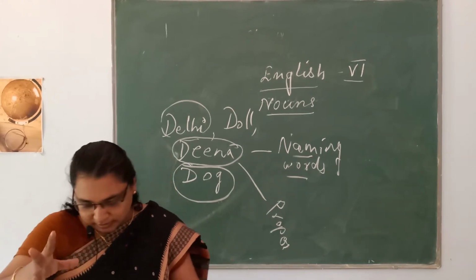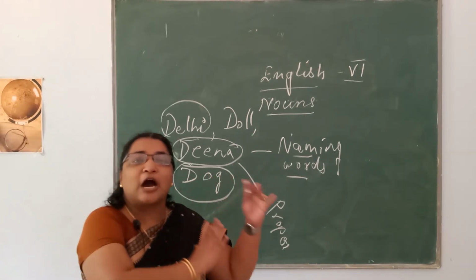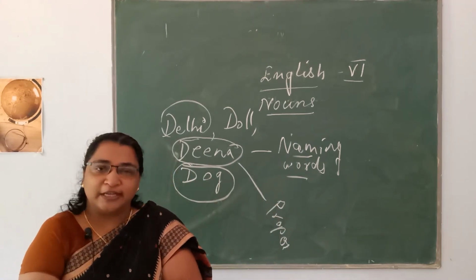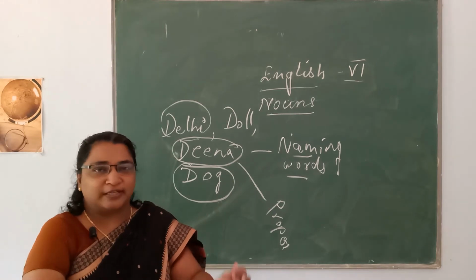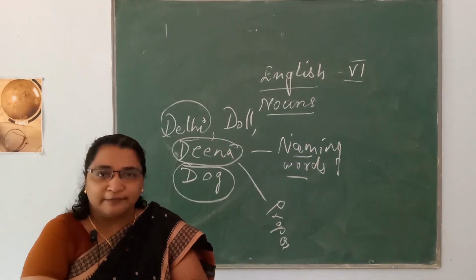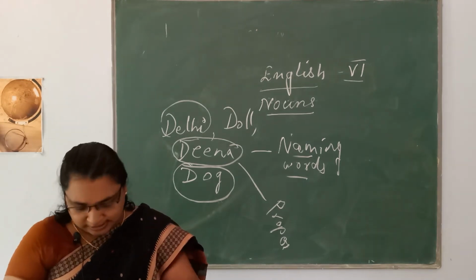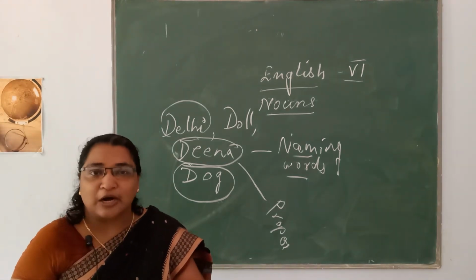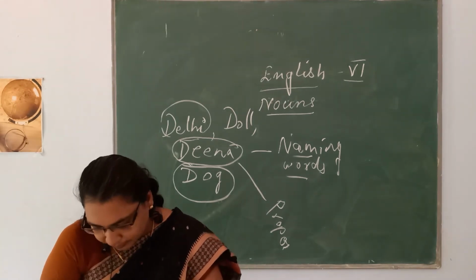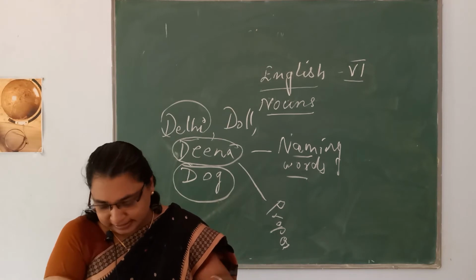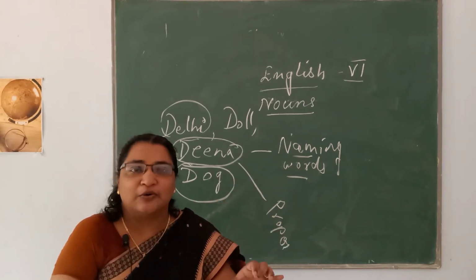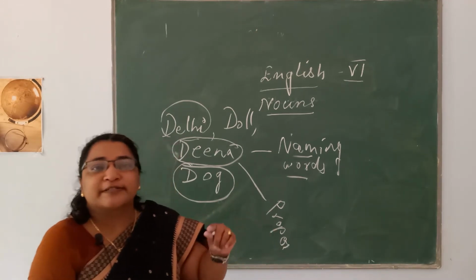Then what is the next one? In common nouns, we can count something and we cannot count something. We can count a lot of things. For example, dolls, we can know how many dolls are there. But we cannot count something that is known as uncountable. And these come in the category of abstract noun.